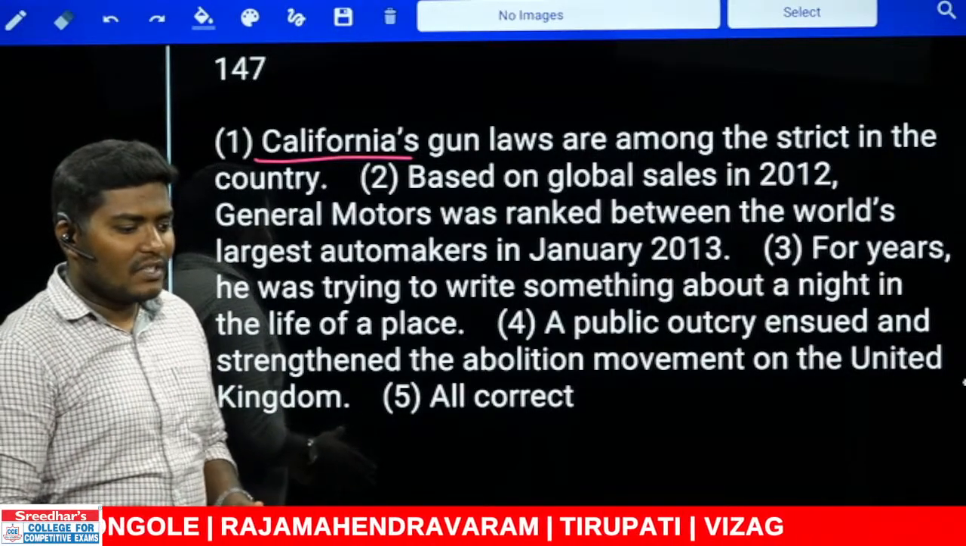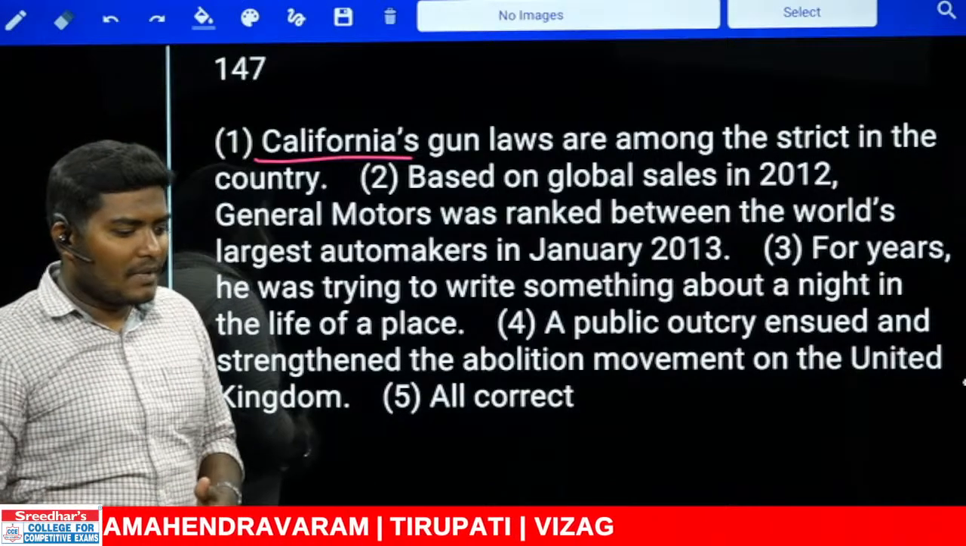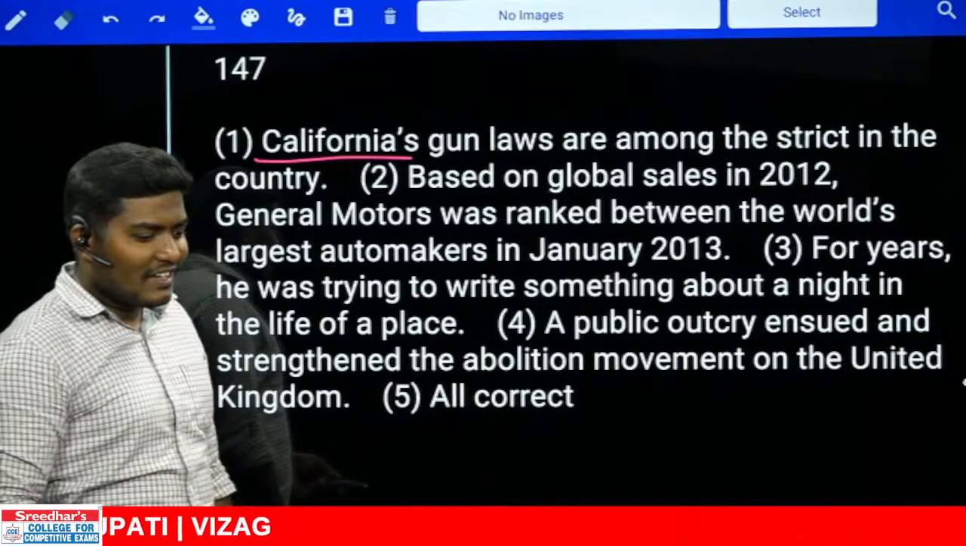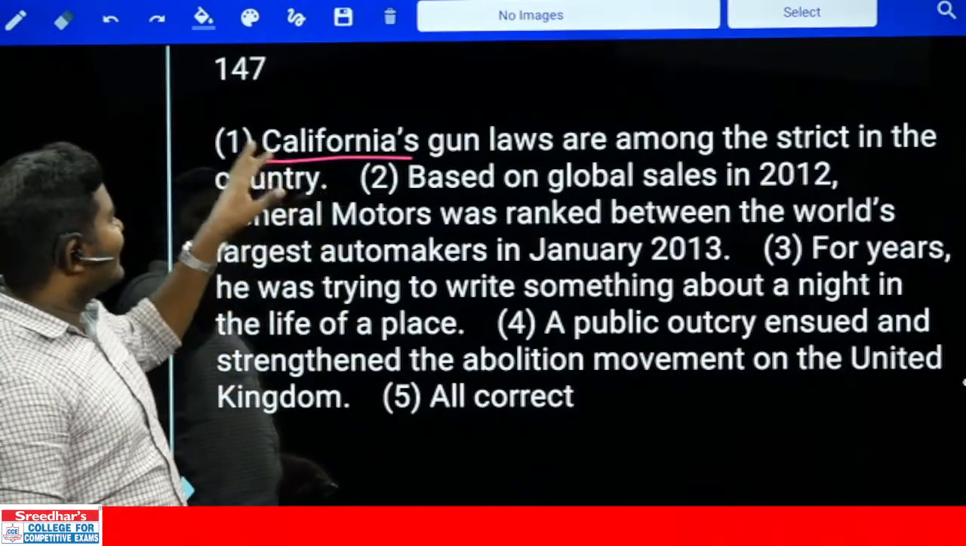How many states are in USA? United States of America. 50. Very good. 50. Okay. Now look at this.